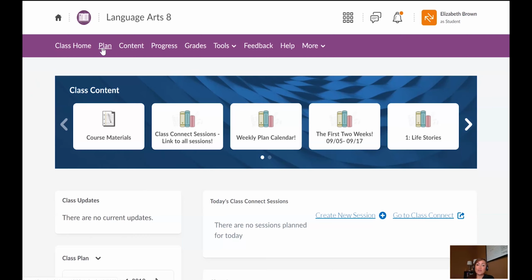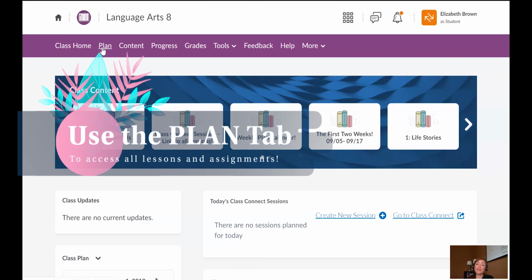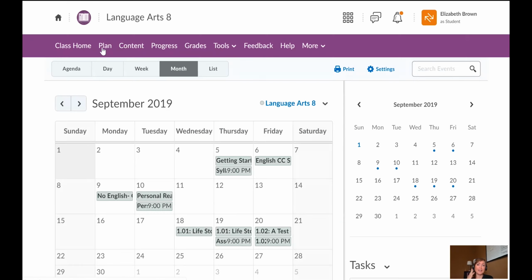We use the Plan tab to find out and access all of our lessons in this class. So I'm going to go ahead and click on the Plan tab. Excuse me, sorry, I didn't mean to hit that. I'm going to click on the Plan tab, and what that pulls up is a calendar view. And you can choose if you want to show one day at a time, a week, or a month. It's completely up to you what you would like to see.